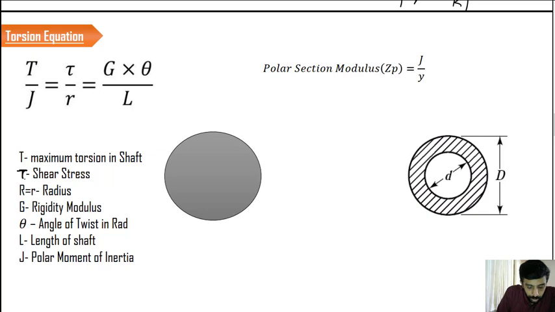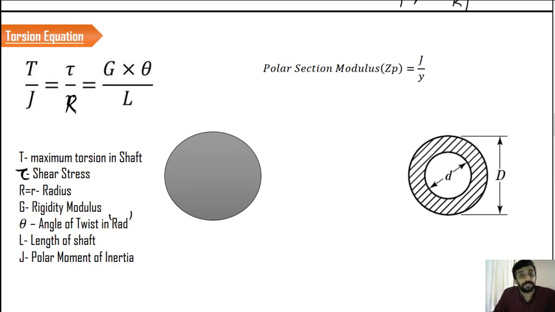This is not T, this is tau. Tau is the maximum shear stress, or small r equal to capital R. This can also be written like this: capital R equal to the radius of the system. And G is the modulus of rigidity. Theta is the angular twist in radians.